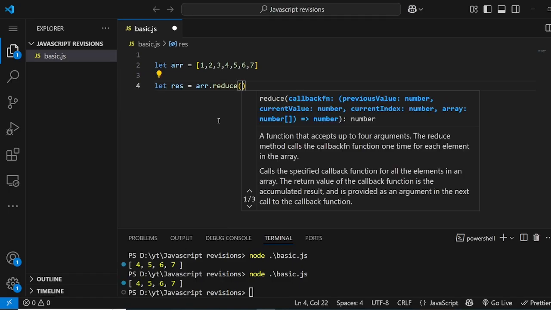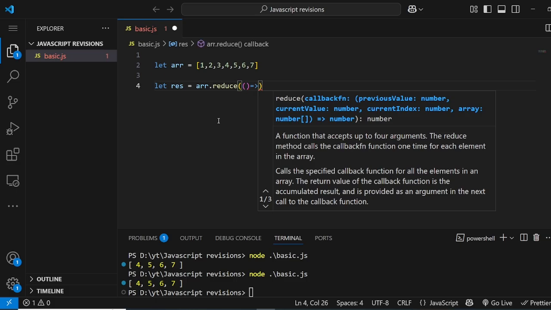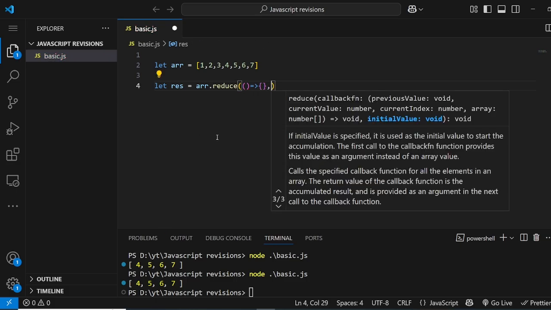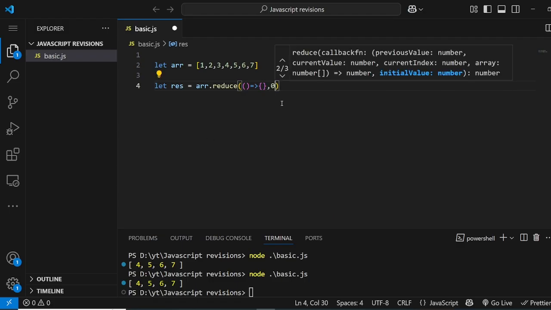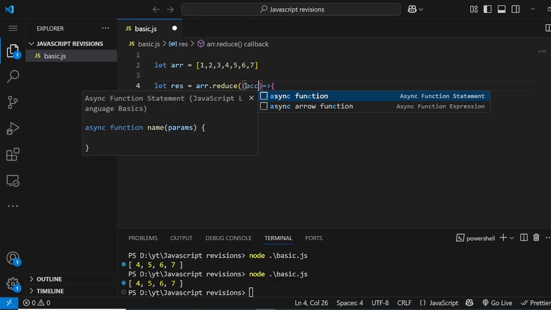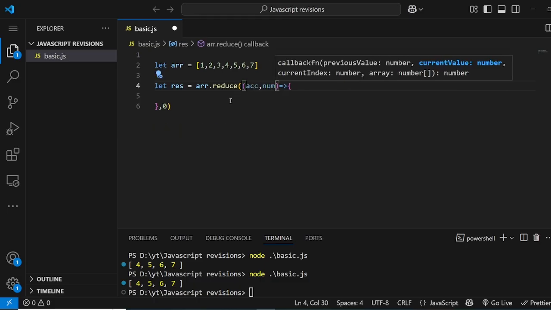Reduce basically takes two things. First is a callback function, and second is a first value, where it should start. Usually it starts from 0, and if you don't pass this value, it will take the first element as the initial value, but it will give us an error if the array is empty. That's why we always pass the first value. And inside this callback function, it takes two things: where the result will be stored, which we can call accumulator, and the current value, num.